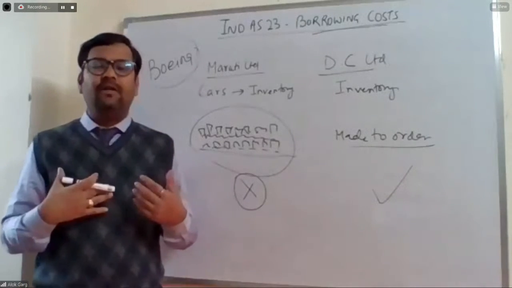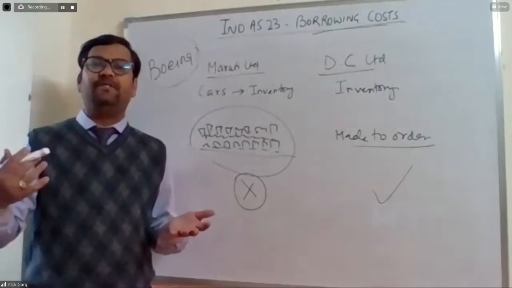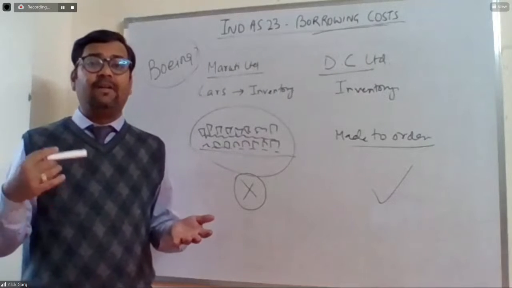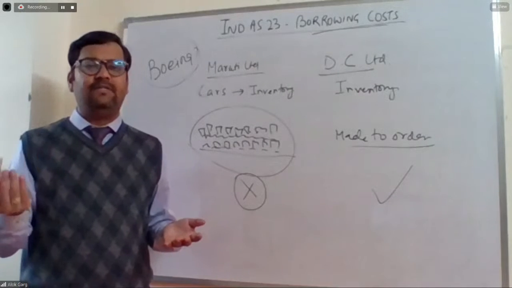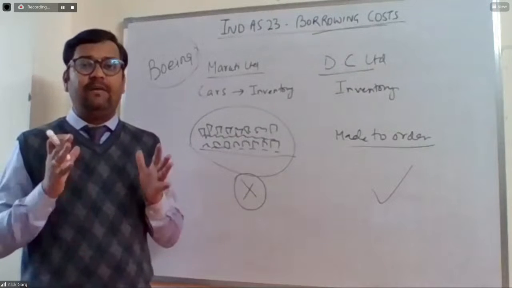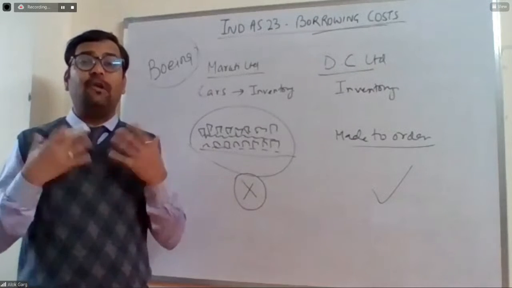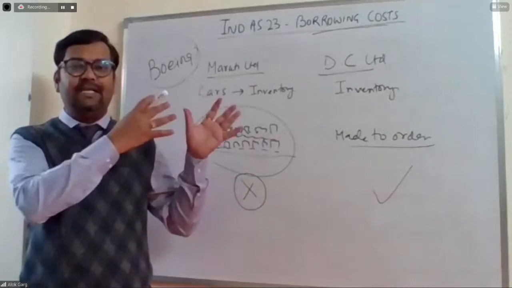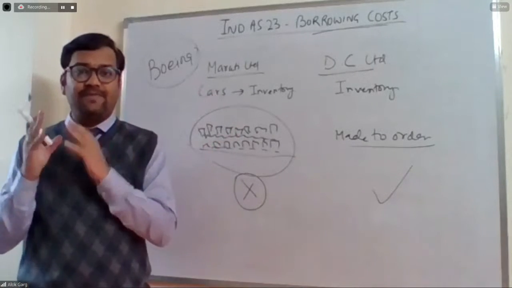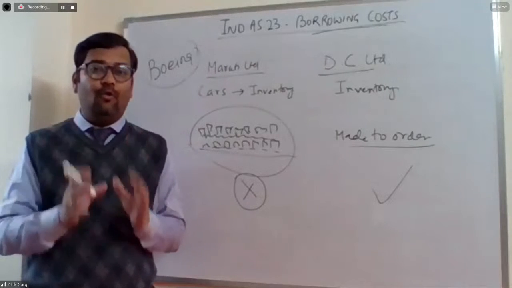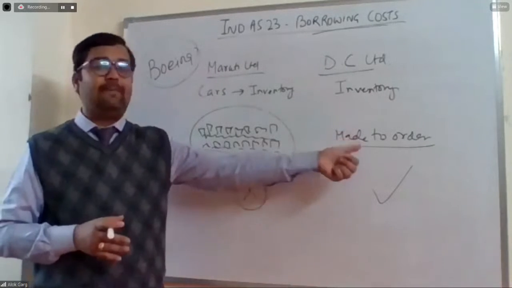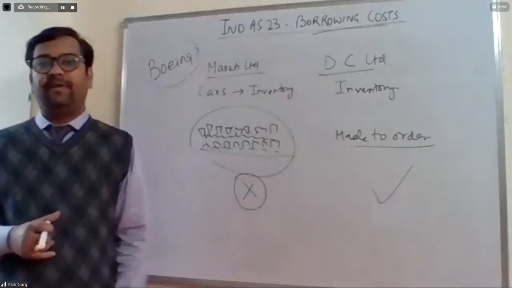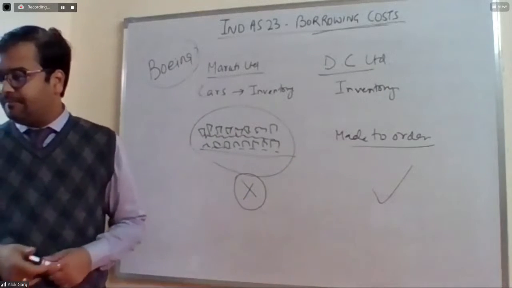Once they get the order, they will deliver the aircraft in 6 months or 12 months. They will deliver the fighter planes in 12 months or 6 months. So in these cases, they manufacture this kind of inventory in small quantities, on the basis of orders. So if the company has taken a loan for manufacturing of such inventory, the interest on that loan should be capitalized as part of the cost of the inventory.